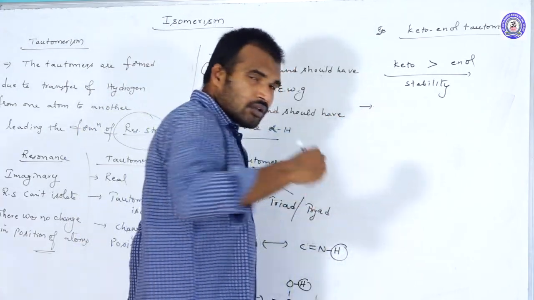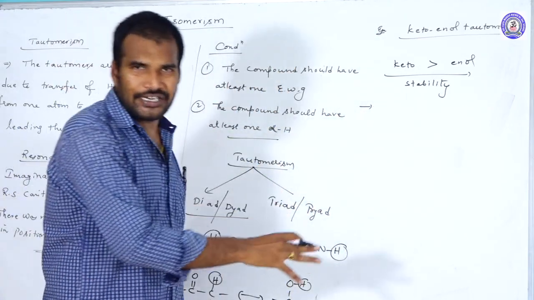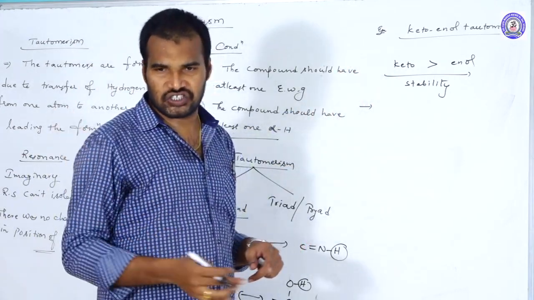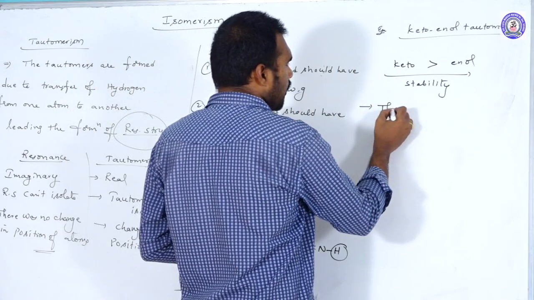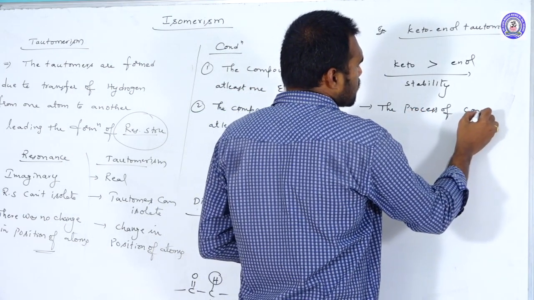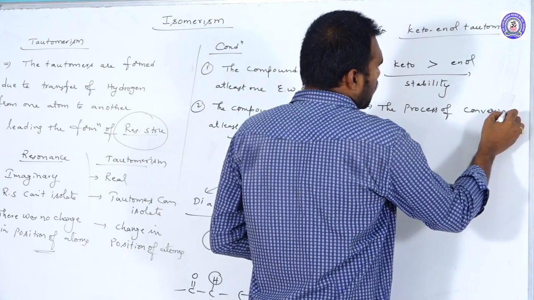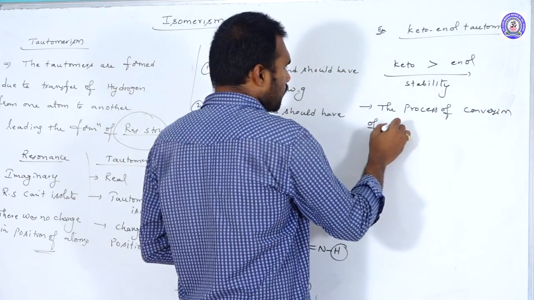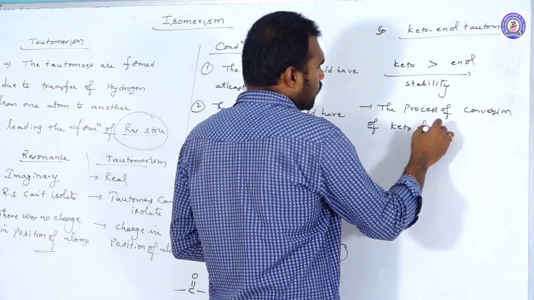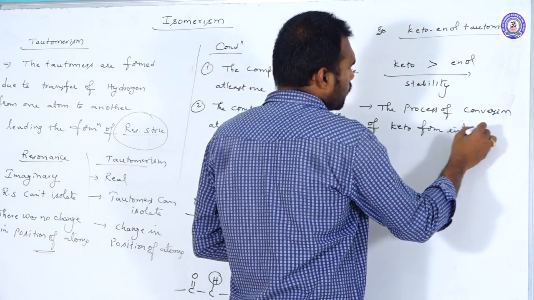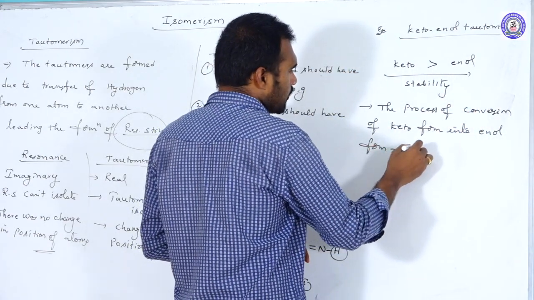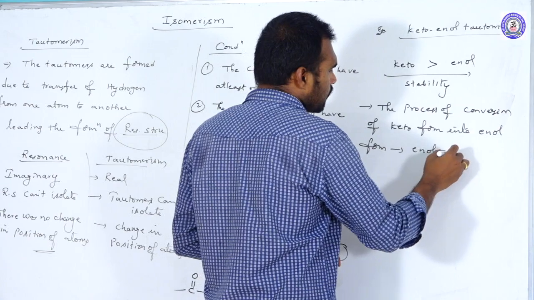Suppose you wanted to convert the keto form into enolic form, that phenomenon we call as what? Enolization. Okay, the process of conversion of keto form into enolic form, what we call this one?